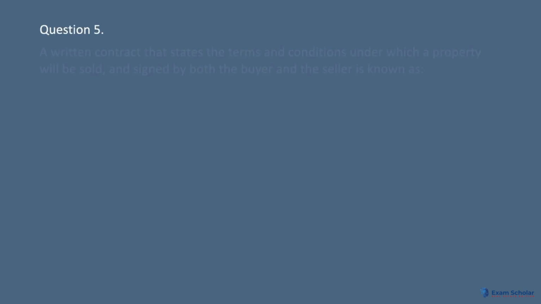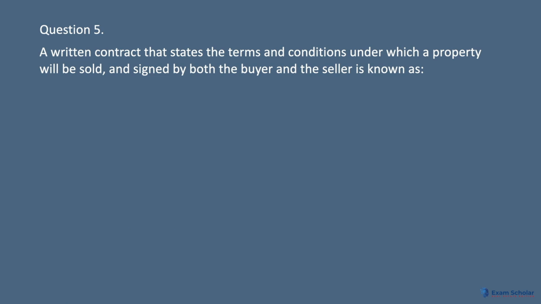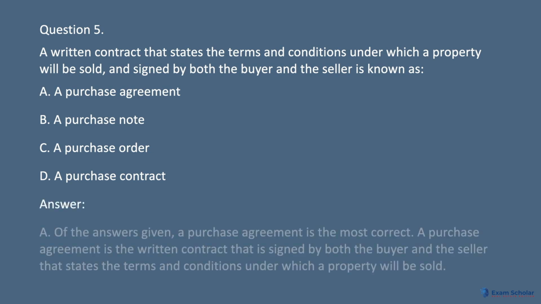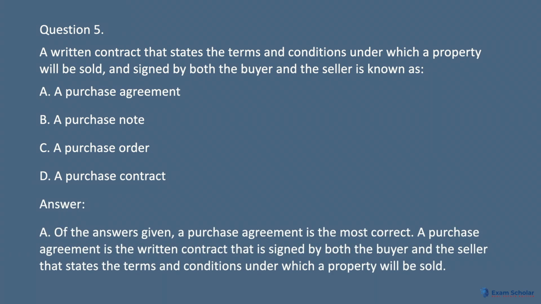Question 5. A written contract that states the terms and conditions under which a property will be sold, and signed by both the buyer and the seller, is known as: A. A purchase agreement. B. A purchase note. C. A purchase order. D. A purchase contract. Answer: A. Of the answers given, a purchase agreement is the most correct. A purchase agreement is the written contract that is signed by both the buyer and the seller that states the terms and conditions under which a property will be sold.